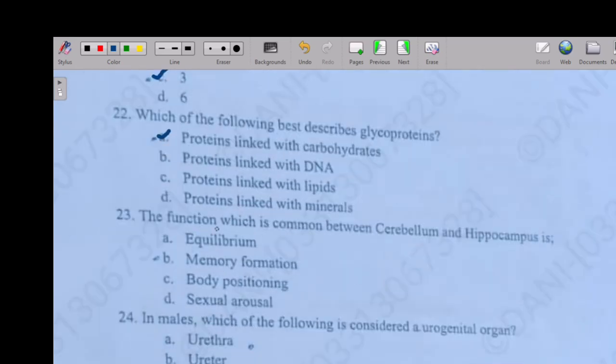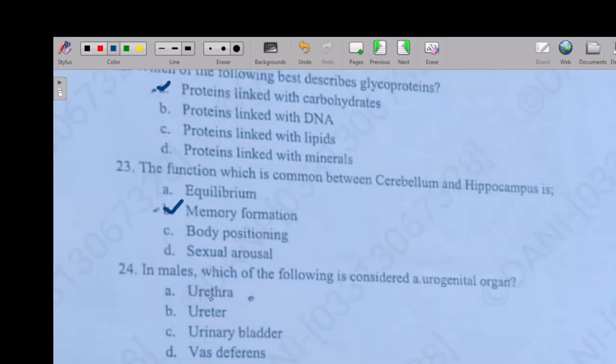So the next question is: which function is common between the cerebellum and hippocampus? Option A: equilibrium, option B: memory formation, option C: body position, option D: sexual arousal. So the right answer is option B, memory formation.